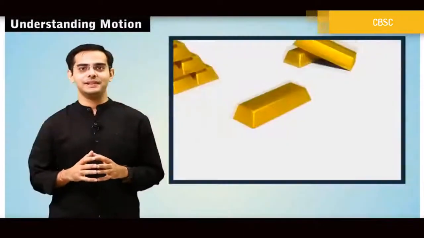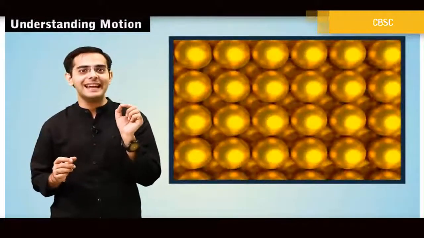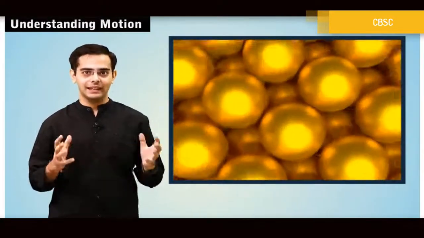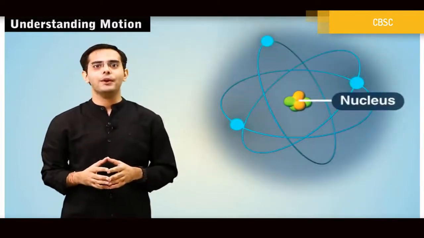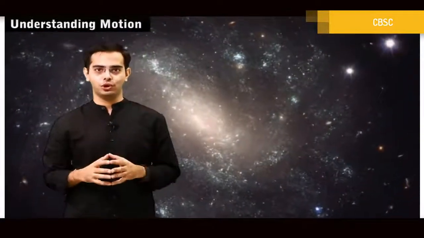Everything in this universe is made up of those restless tiny atoms. Inside the atom, you find electrons which are moving at very high speeds around the central nucleus. Now be it the atoms, the molecules, the planets, the stars, the galaxies, all of them are in motion.